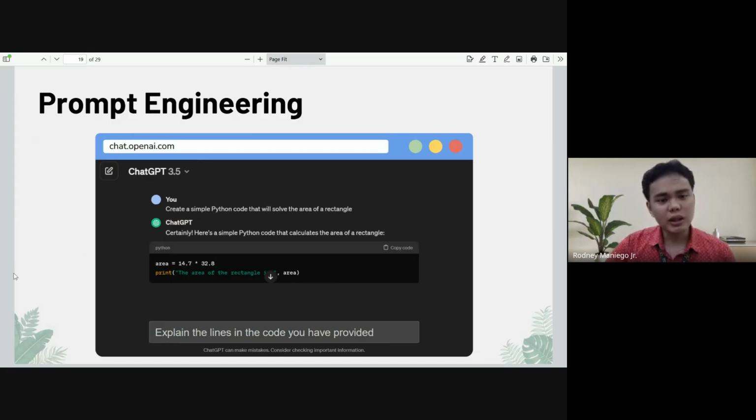Once it generates the code, you can tell it, please explain the lines of code so I can understand it better. The goal is for you to learn programming as a new programmer. Of course, if you gain more experience with programming, you no longer need these tools to explain the code for you.